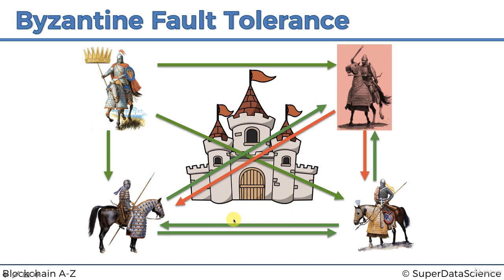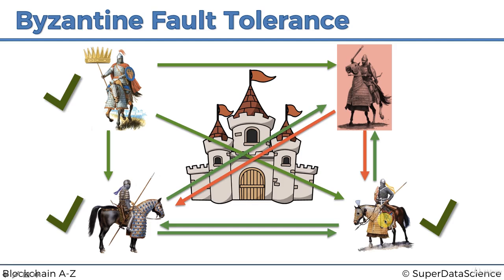And so now, can they come to a consensus? The question is, can they agree on something? Well, if you look at the majority decision, the general, the commander, has already made up his mind, so he's attacking because he's issued that order. But now let's look at these ones. This general got 1 red arrow and 2 green arrows. So he's going to say, I'm attacking too. And then this one got 2 green arrows and 1 red arrow. So he's attacking too. And we don't care what the traitor decides, because he's a traitor, and because we already have the majority consensus.